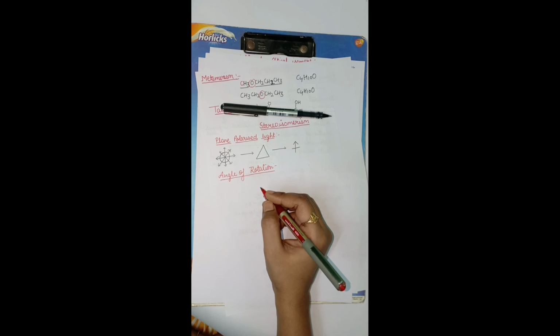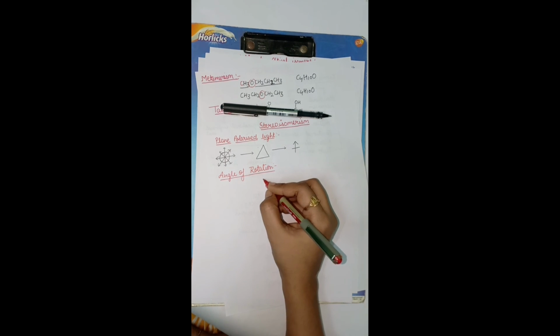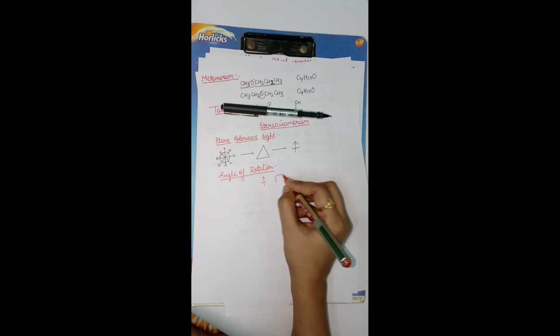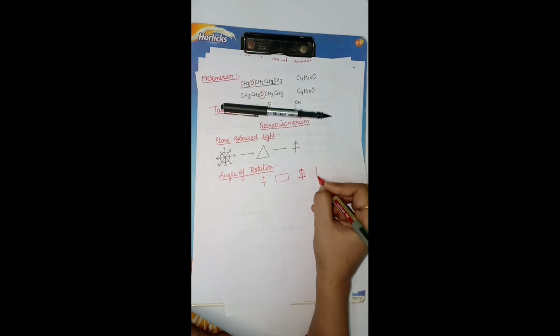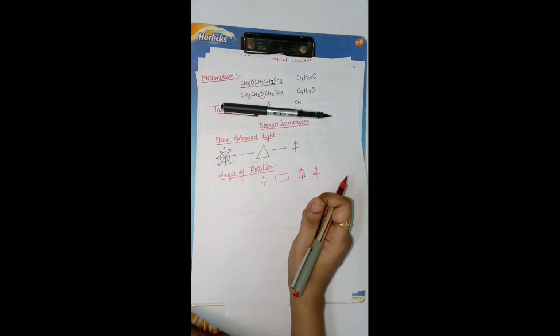When this plane polarized light is passed through an optically active organic compound, it is rotated either clockwise or anti-clockwise.